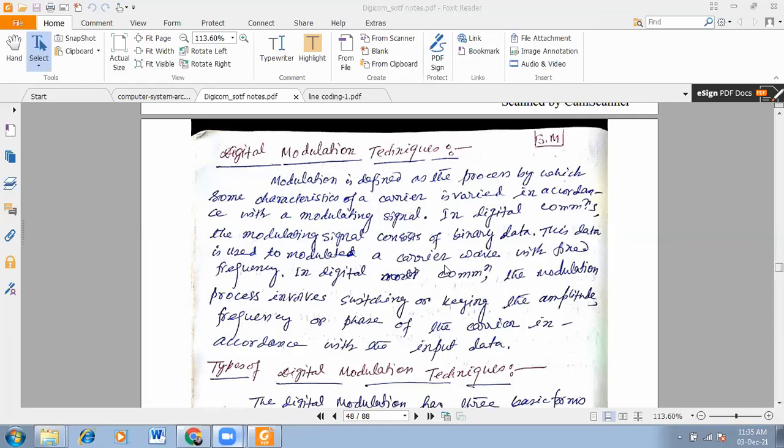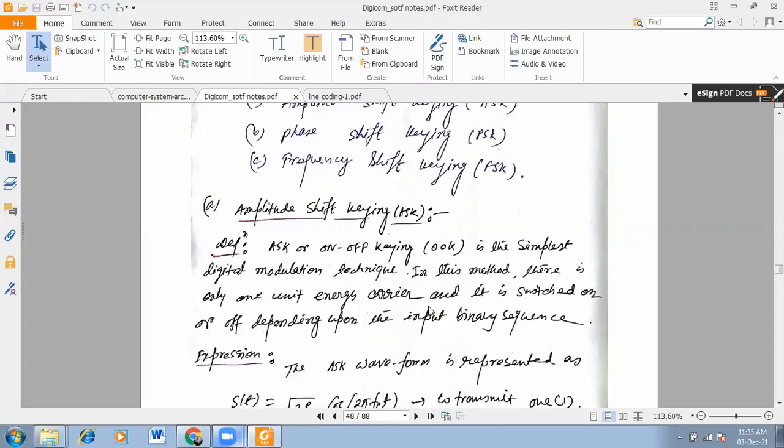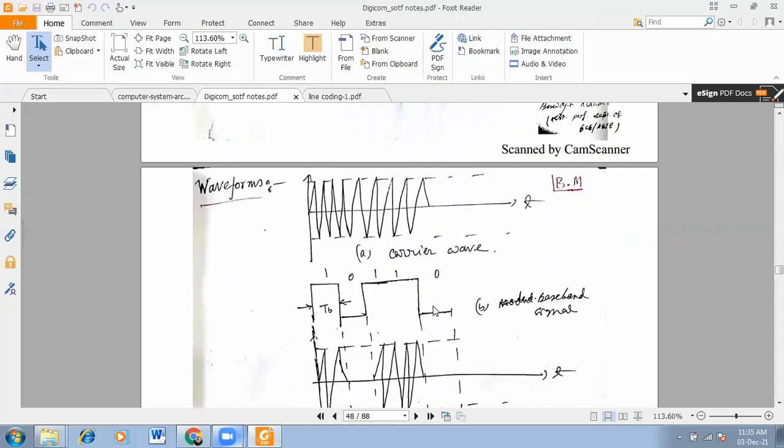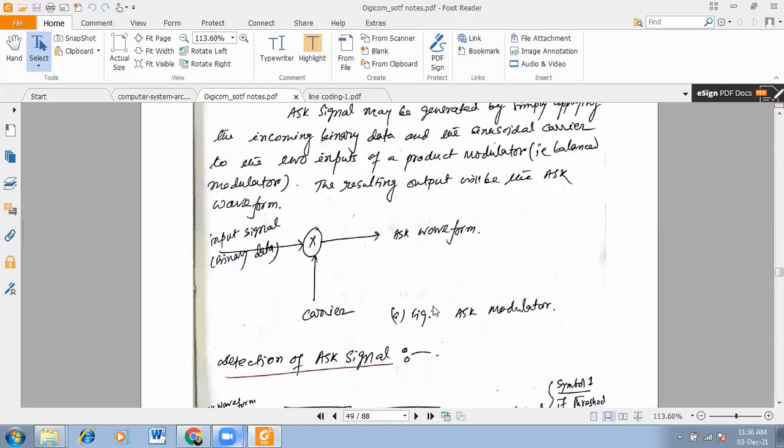Okay, OOK. So come to the block diagram representation of amplitude shift keying. This is the multiplier circuit. Sometimes a balanced modulator also works as a multiplier circuit, as you know in the case of DSBSC systems.